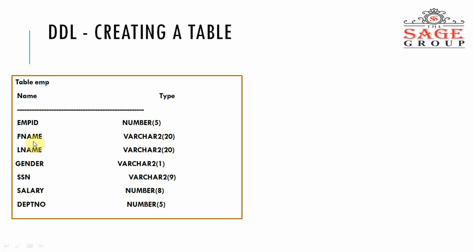Then first name, and this field has the VARCHAR2 data type. The size of the first name is 20, and it is the same for the other fields also.